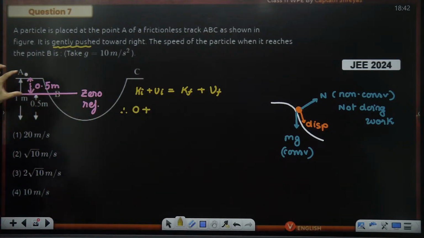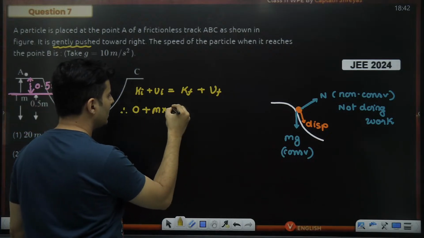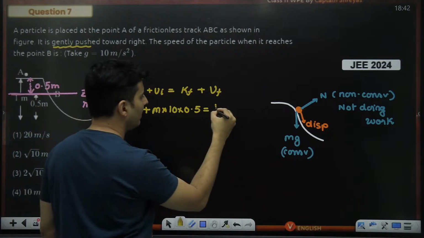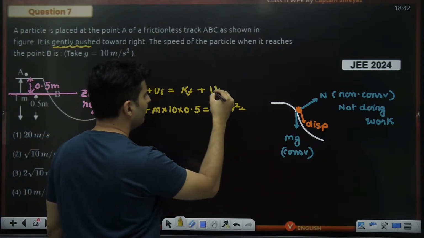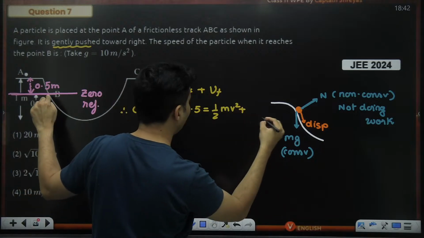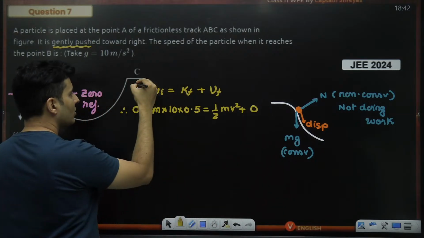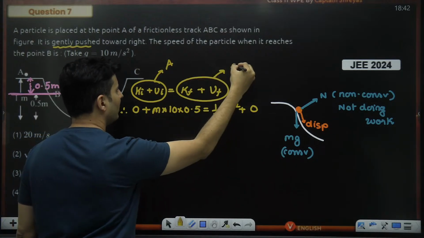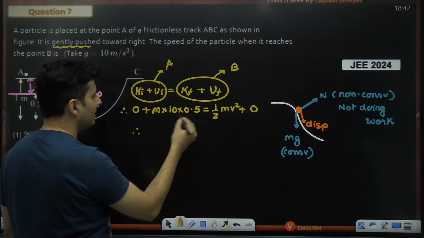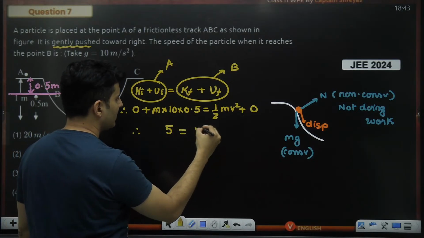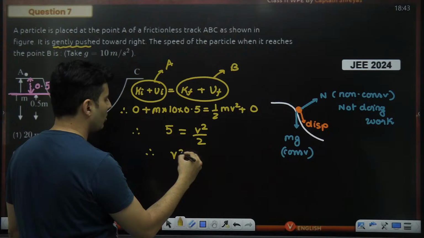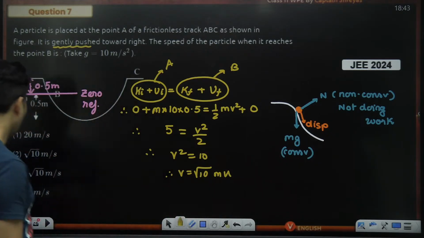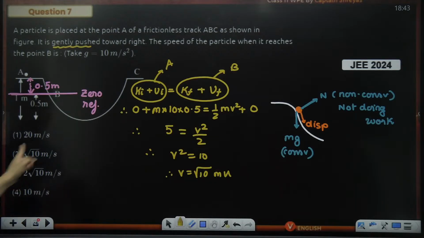Potential energy wise, mgh: mass, I'll just take it as m, g is 10, height is 0.5. Finally, when it reaches here, it will have some speed. That's what we have to find: half mv square, plus potential energy when it reaches this level, point B, which will be 0. So this entire thing is at point A and this entire thing is at point B. Realize that. m gets cancelled, 10 into 0.5, that's 5. That's v square by 2. So v square is 10. Therefore, v is root of 10 meters per second, that is option labeled 2.